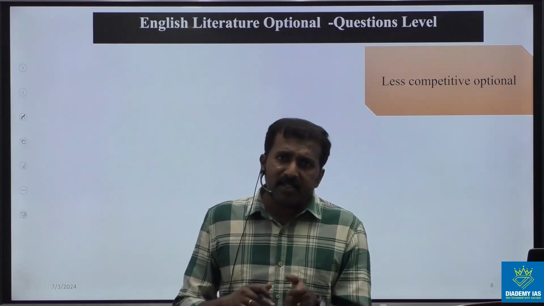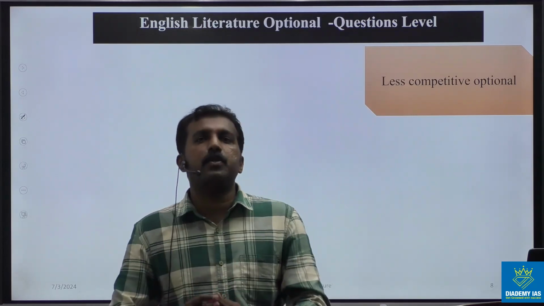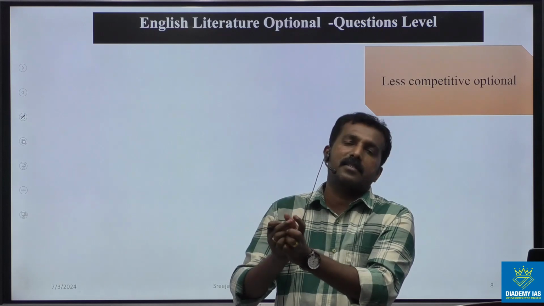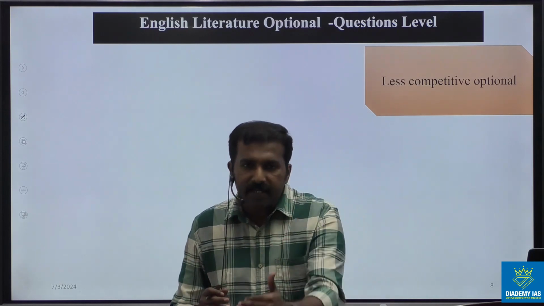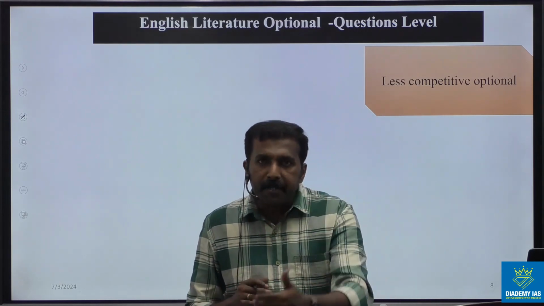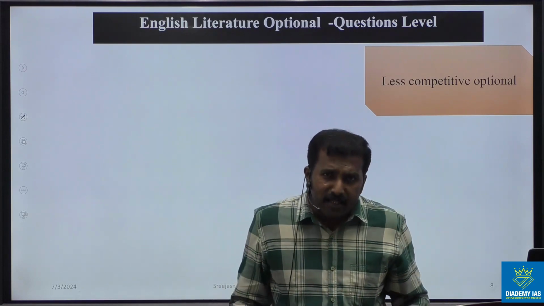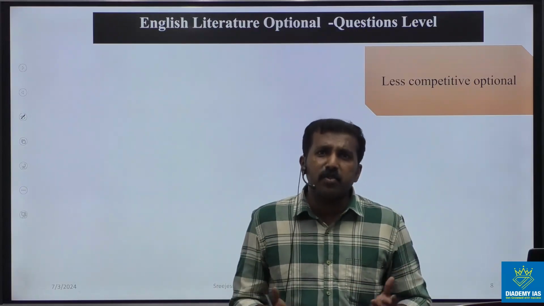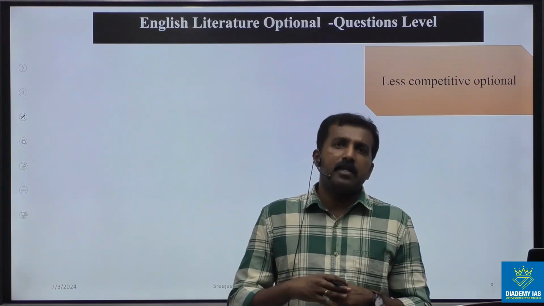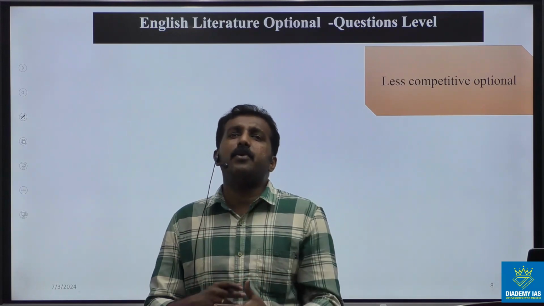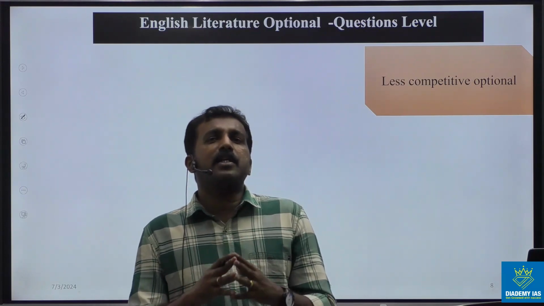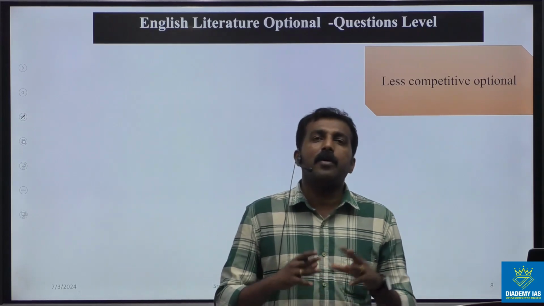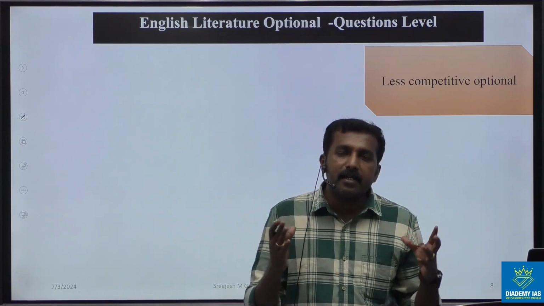But literary terms we have to approach individually, and see how these literary terms are applied in particular literary works. For example, you can take T.S. Eliot's works, John Milton, that means how and why these different terms or devices are used in Paradise Lost. So this is a strategy you have to adopt. Reading the core text is an important strategy we have to follow when we prepare English literature optional.